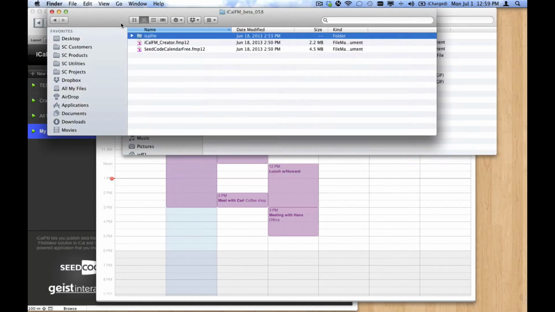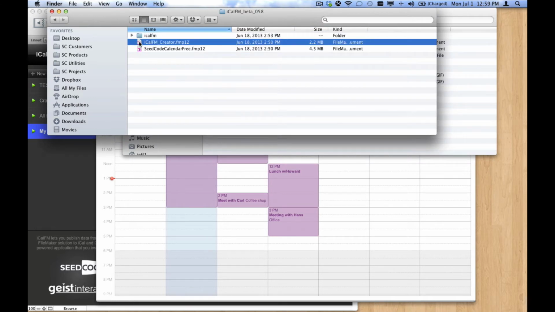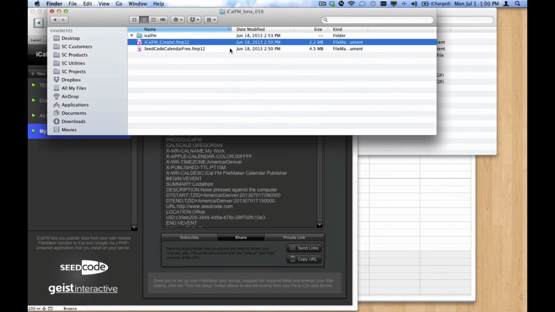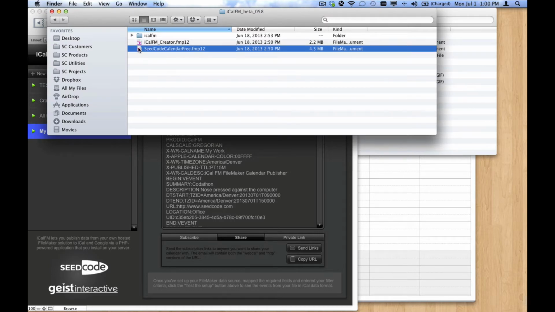Now, you also get the iCalFM creator, which is this FileMaker file, and that's where you configure the calendars that you want to publish from your own FileMaker file. Or you can use this copy of SeedCode Calendar Free that comes with the download. This is just our free calendar product, has some modifications in it, but you're welcome to use this as your data source as well, or just for testing.